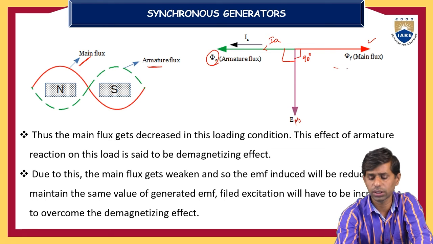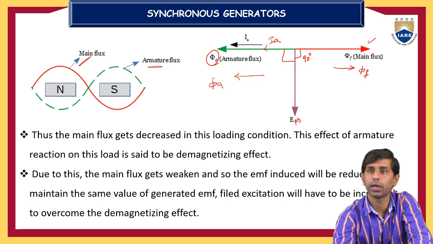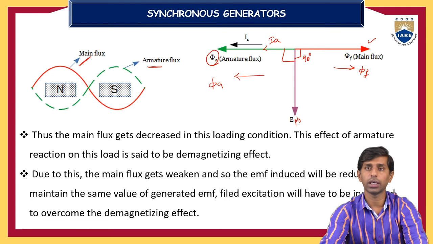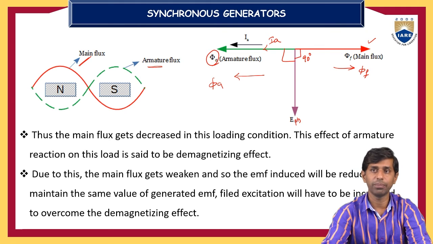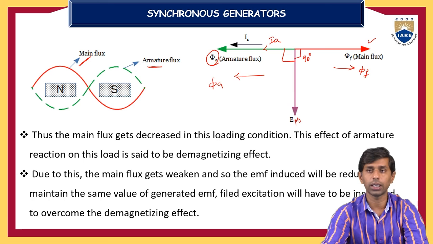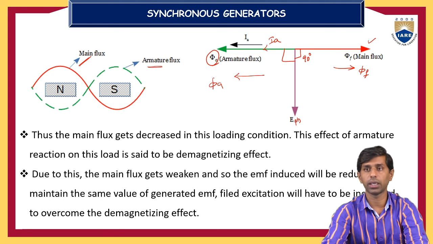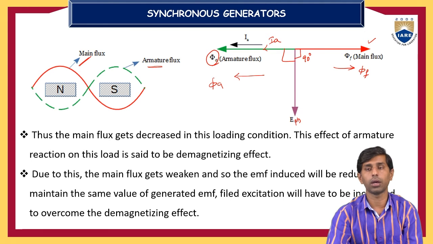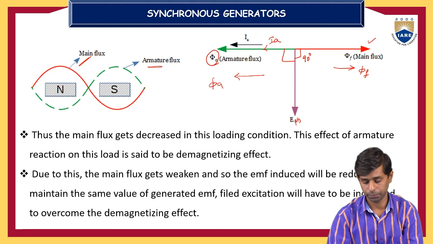See here, both the fluxes are in opposite directions to each other. The phi A will be in one direction and the phi F will be in a different direction. So the effect coming into the picture is the demagnetization effect. The resultant flux will be weakened, that is by the demagnetizing effect of armature reaction when the alternator is connected to a zero lagging power factor load.